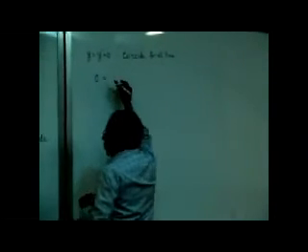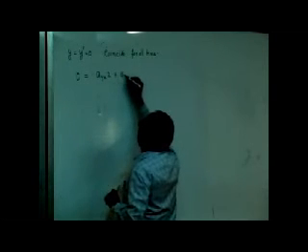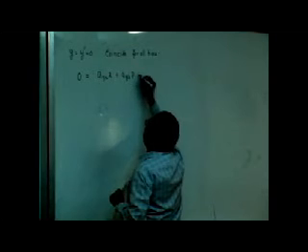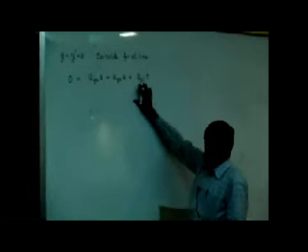So I get 0 equal to a_yx x plus a_yz z plus a_yt t. This must be true for whatever be the value of x, z and t. So if this is true for whatever be the value of x, z and t, the only solution is a_yx must be 0, a_yz must be 0, a_yt must be 0.